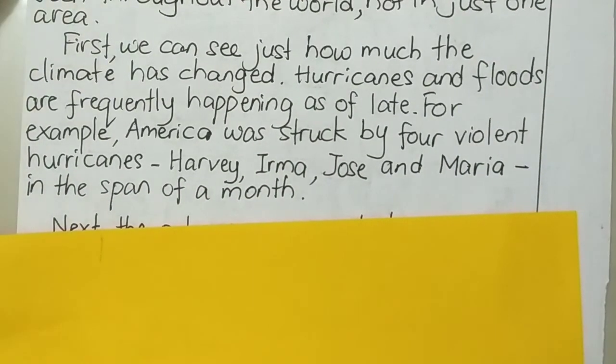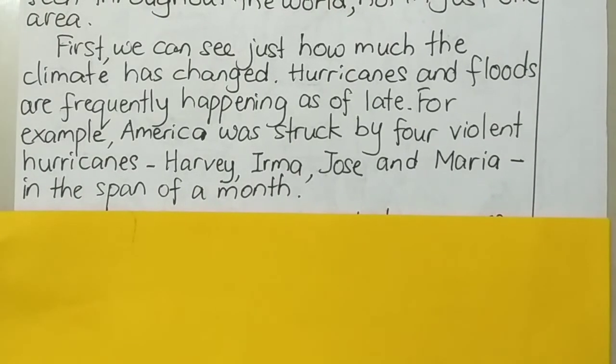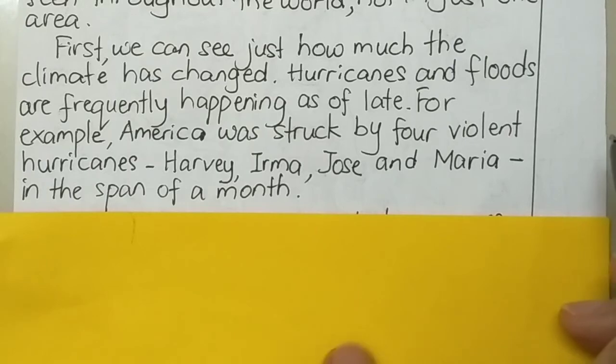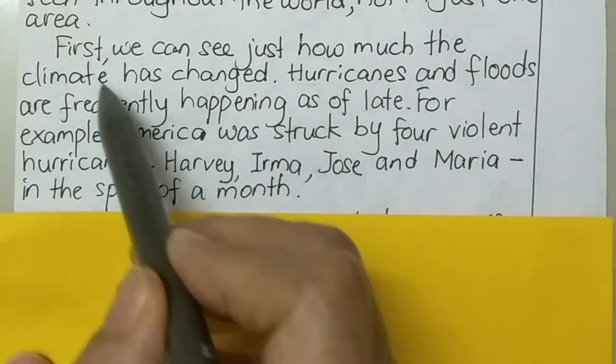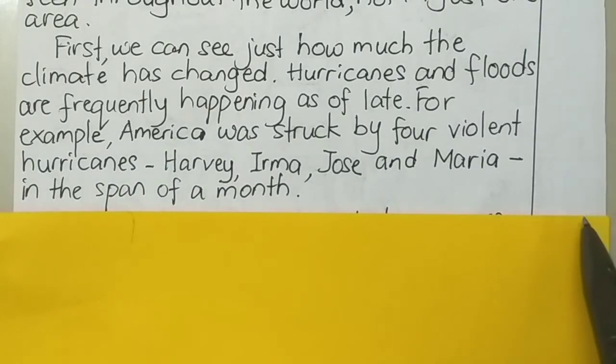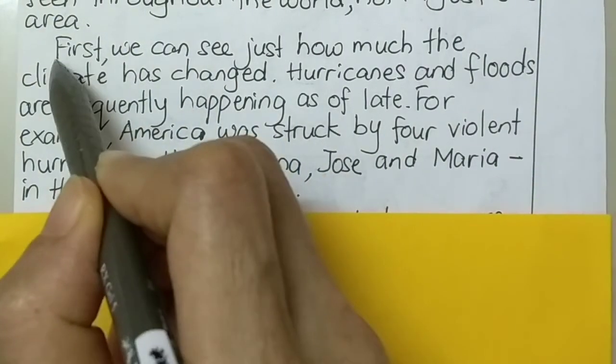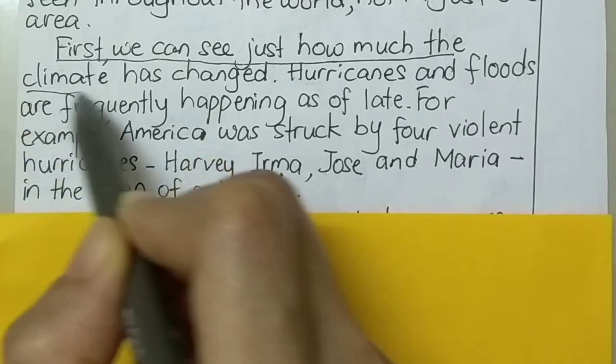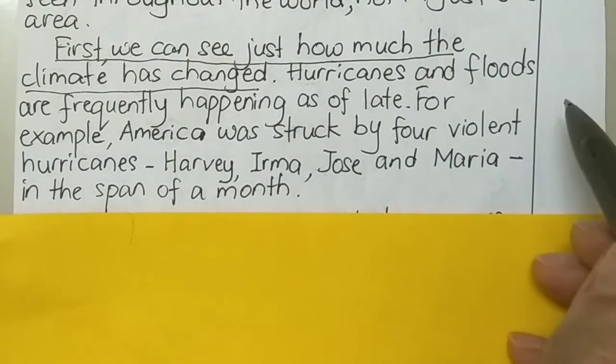Alright, as you can see here, the second paragraph. This is the body paragraph. Let's go through the second paragraph together. First, we can see just how much the climate has changed. Hurricanes and floods are frequently happening as of late. For example, America was struck by 4 violent hurricanes: Harvey, Irma, Jose, and Maria, in the span of a month. So here, the first sentence is what we call the main point.